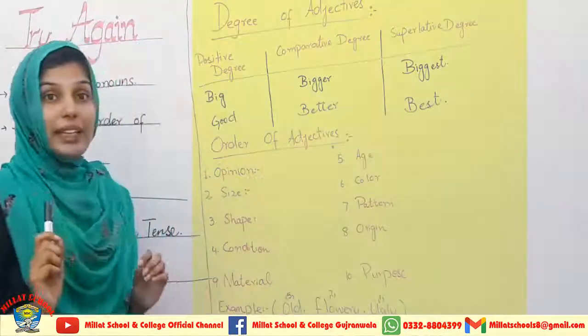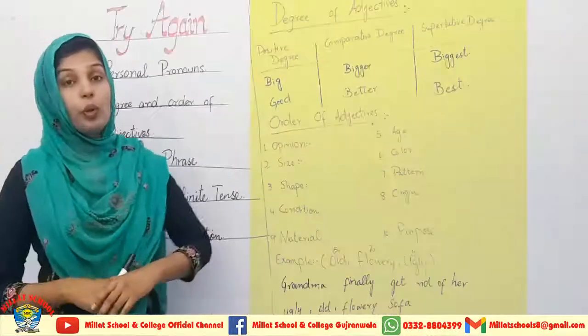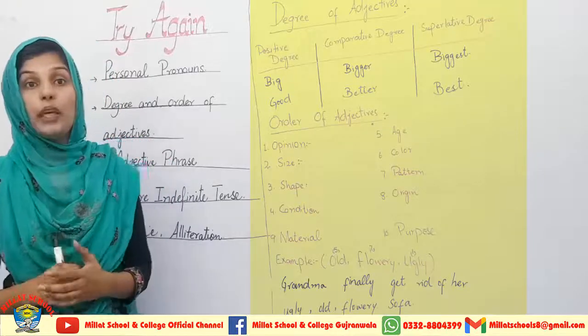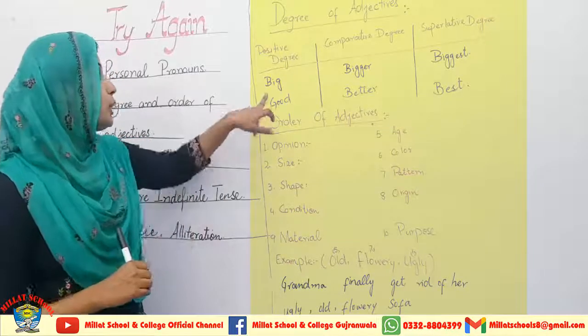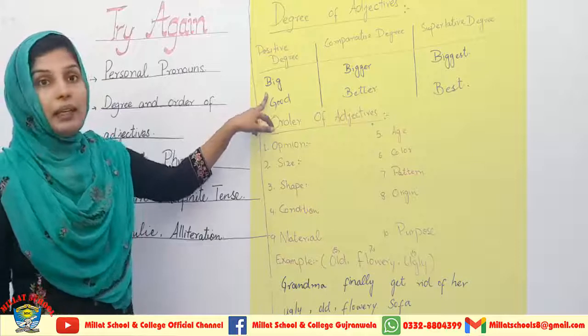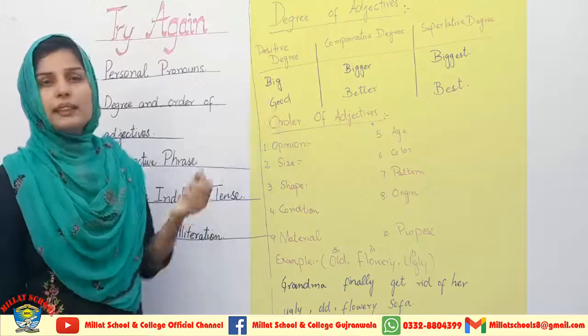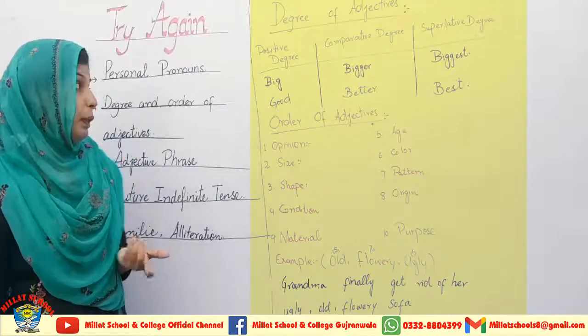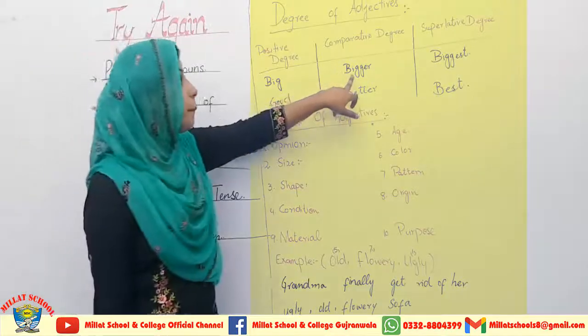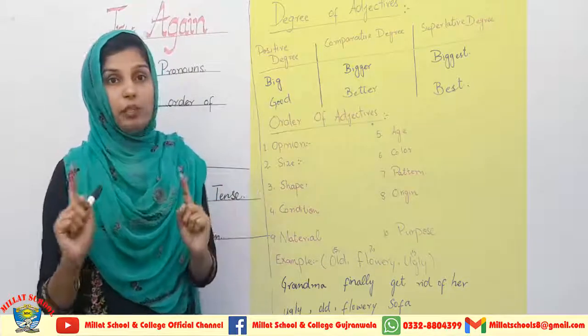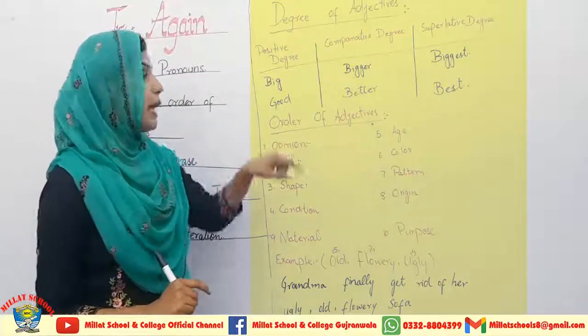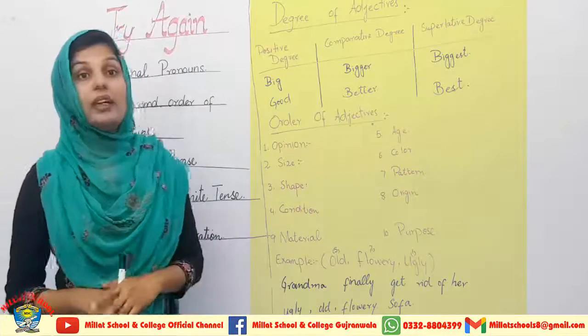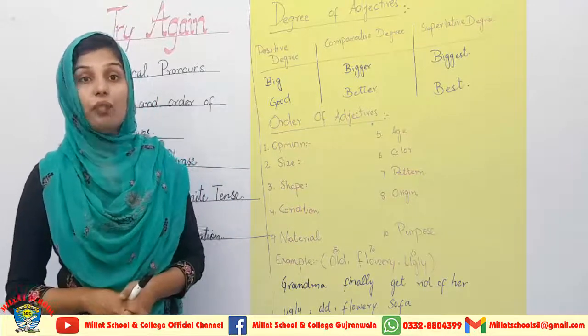Now what is the rule to use these degrees? If you are going to give any positive opinion about a thing, then you will use the positive degree. For example, it is a big animal. This is a very simple and positive opinion. If you are going to compare two things, then you will use the comparative degree. For example, you can say that an elephant is bigger than a lion.